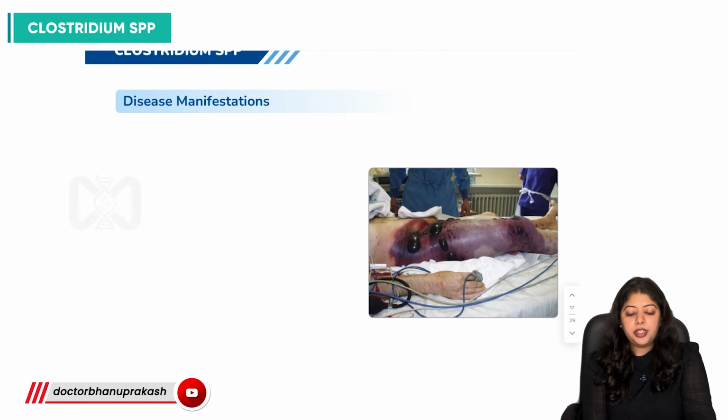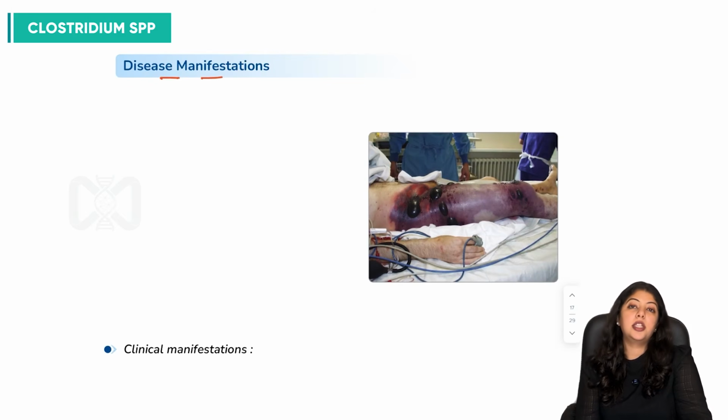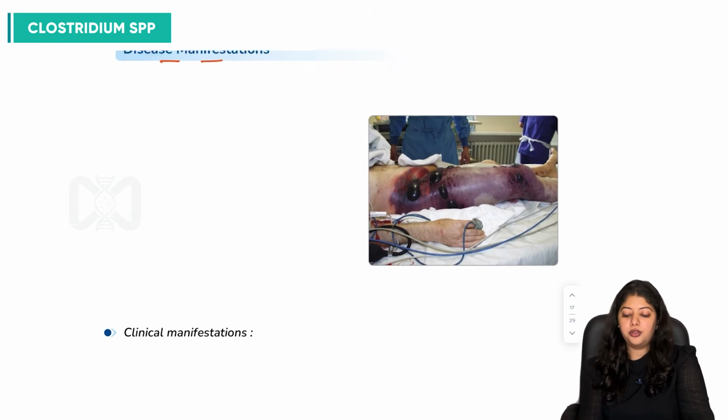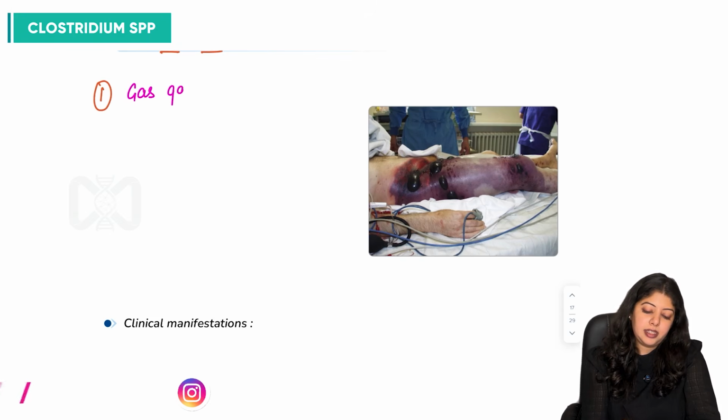Now, what are the disease manifestations? What are the clinical manifestations associated with Clostridium perfringens infection? The most common, most important with perfringens is gas gangrene. Gas gangrene.